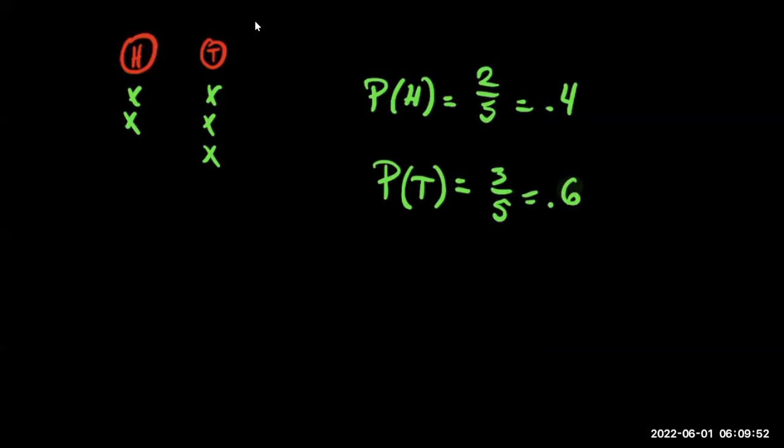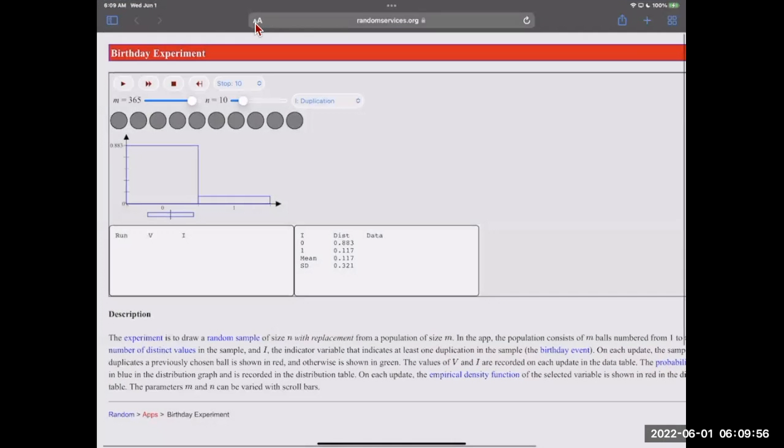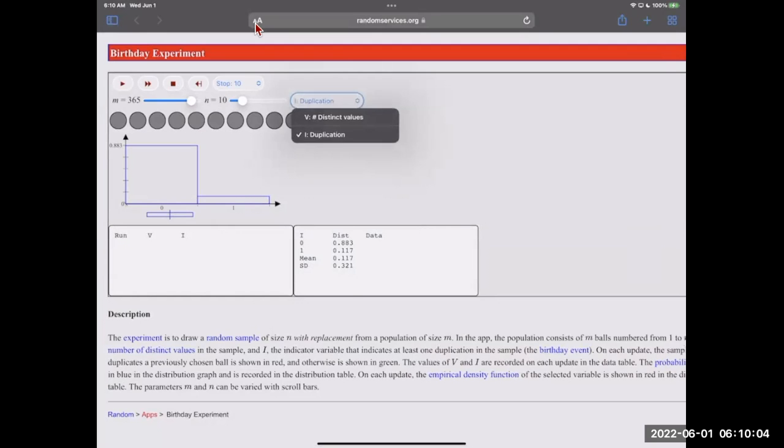Okay, so I want to look at the birthday applet real quick. So we will need this thing to be set at duplication. Right here, it automatically sets it to V, but we want it to be on duplication.